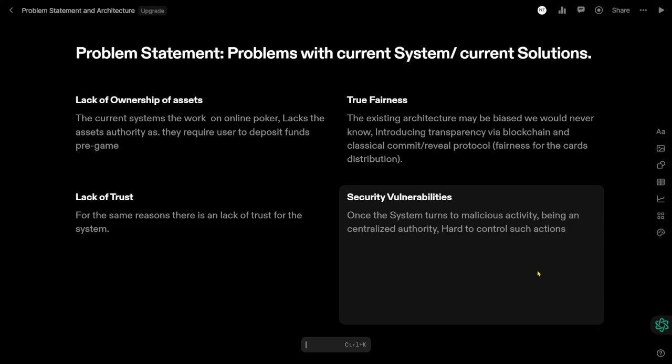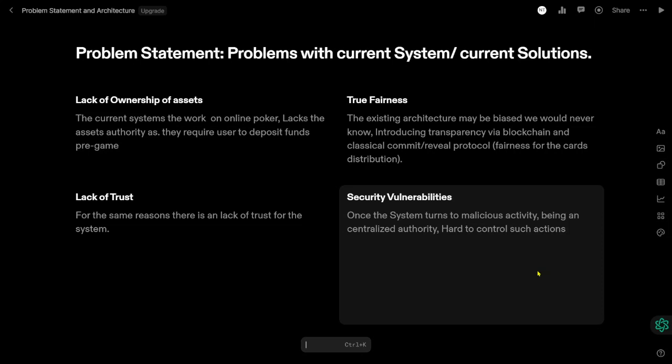Problem statement. The problem with the current system is the lack of ownership of assets. The current systems for online poker lack asset authority, as they require users to deposit funds before the game. Second is true fairness. The existing architecture may be biased, and we would never know. We introduce transparency via blockchain and a classical commit/reveal protocol for fairness in the card distribution.